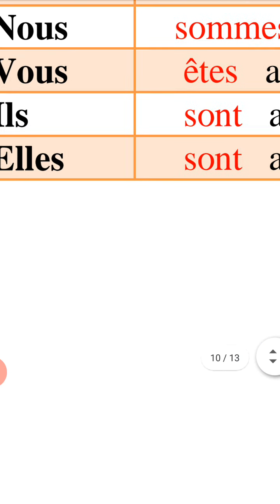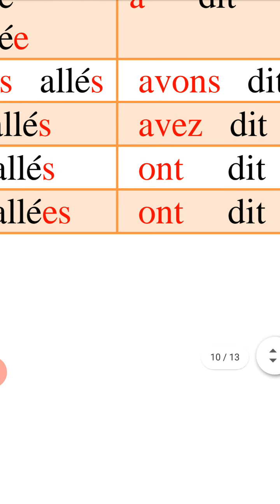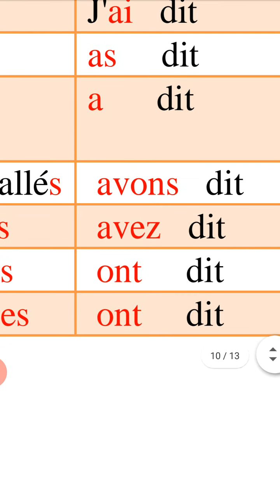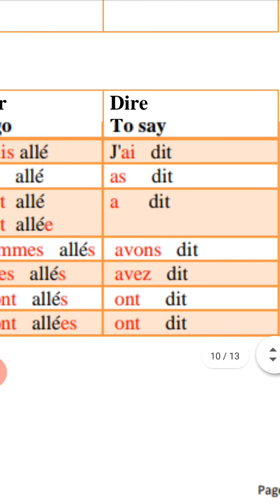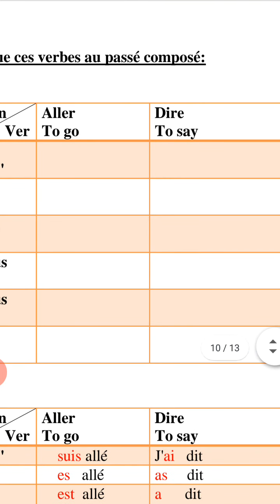What about "they said"? Ils or elles ont dit. Ils, elles ont dit: verbe avoir au présent, then we change verbe dire to participe passé. I hope you understand le passé composé avec verbe aller and verbe dire.